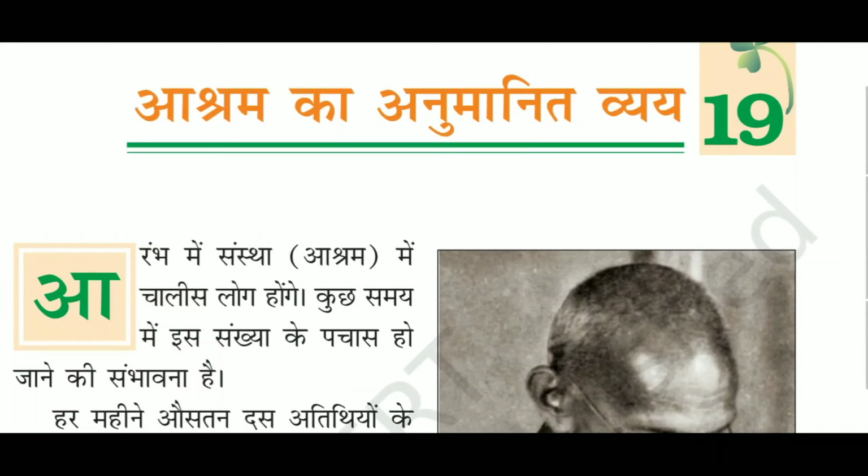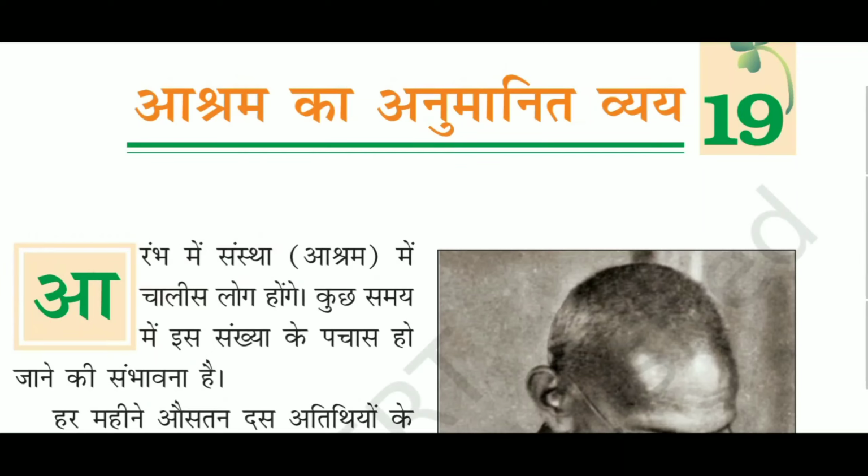Today's topic is class 7 chapter 19, Aashram ka Anumanit Vyay. Anumanit means estimated. Vyay means expense or expenditure. So, the estimated expenditure of the ashram. After returning from South Africa, Gandhiji was planning to establish an ashram in Ahmedabad.